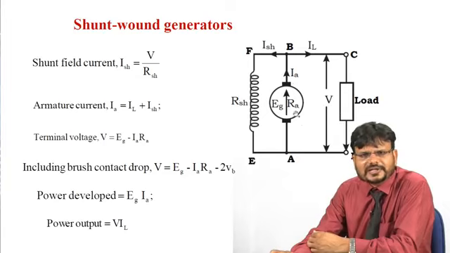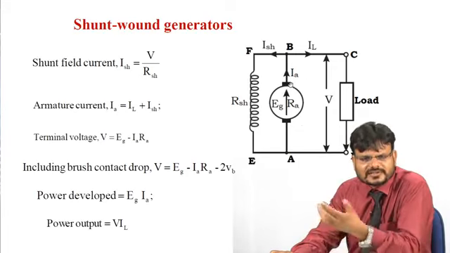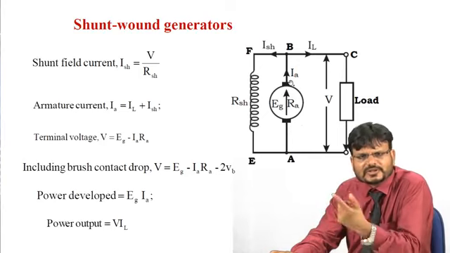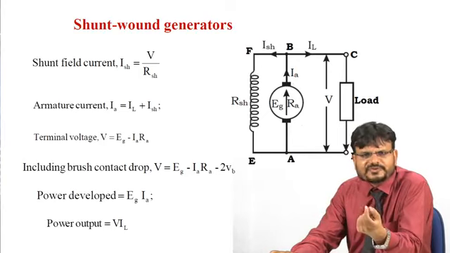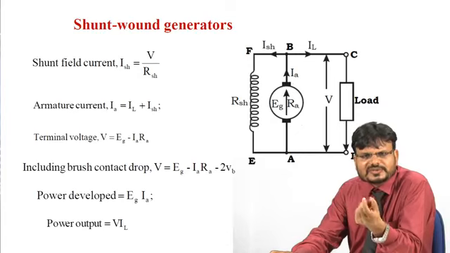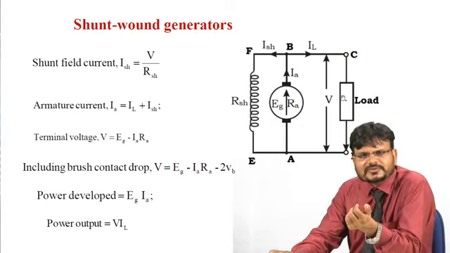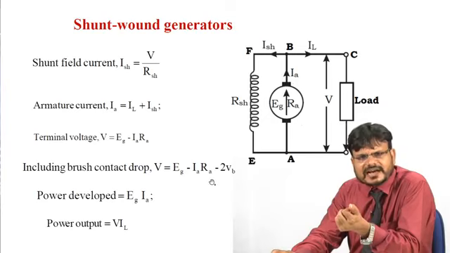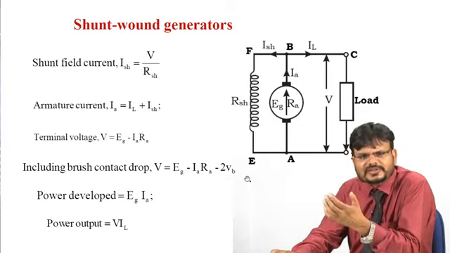So this V can be written as EG minus IaRa is equal to V. And if you are considering the voltage drop across the brush, here again there are two brushes. So the voltage drop across a single brush is Vb. So the total voltage drop across the brushes is 2Vb. So the final equation for the terminal voltage V can be written as V = EG minus IaRa minus 2Vb.